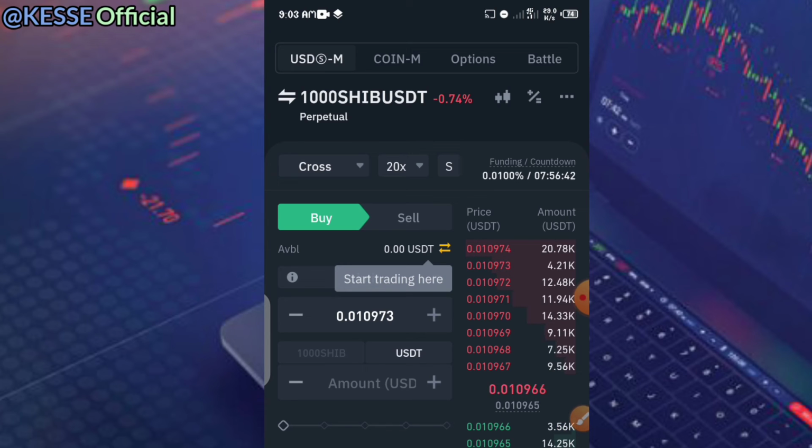So this future trading is in depth. It's not something I'll just come to explain to you right now, but I'm trying to help you understand that this future trading is for people who have great knowledge on cryptocurrency and can trade and have the ability to stay in the market in order to get the profit that they are looking for.